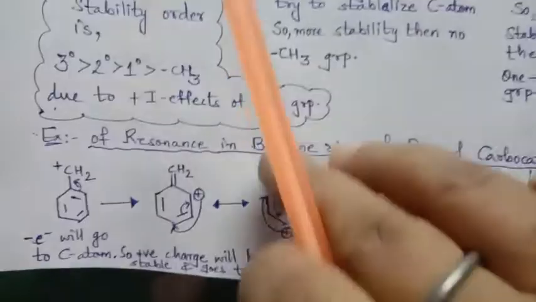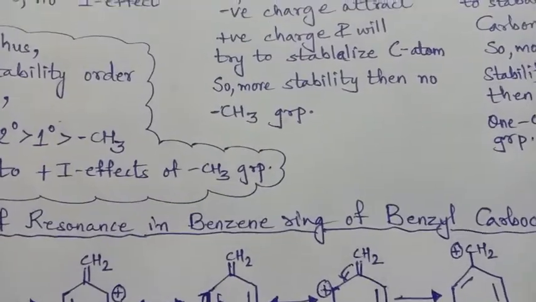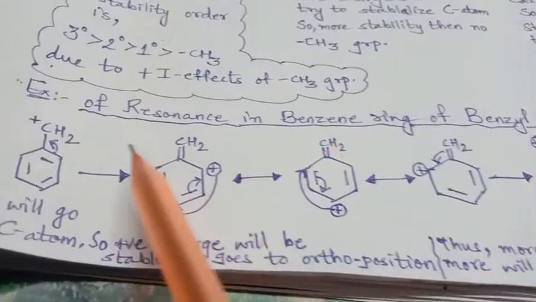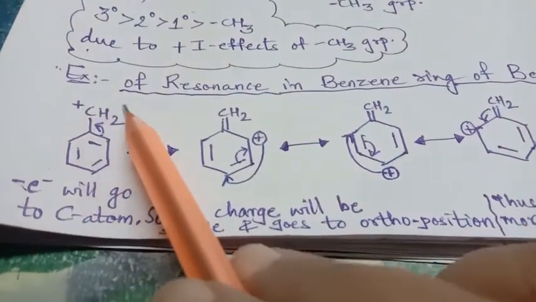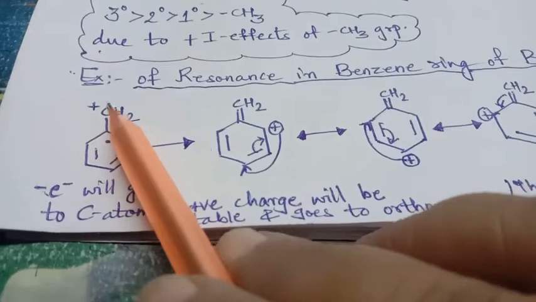To understand this, again we are here with the benzene ring of the benzyl carbocation. See here, this is the benzene ring attached to the alkyl group over here. So here there is a positive charge.